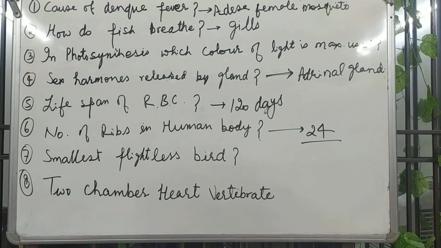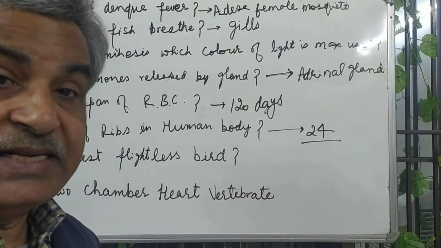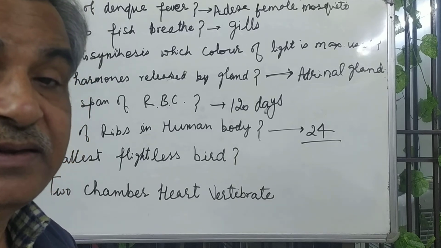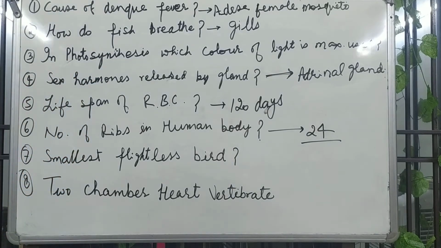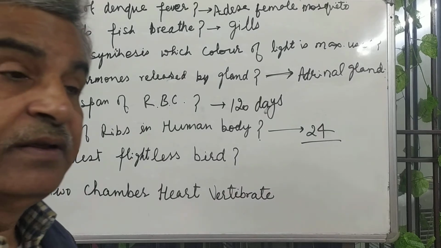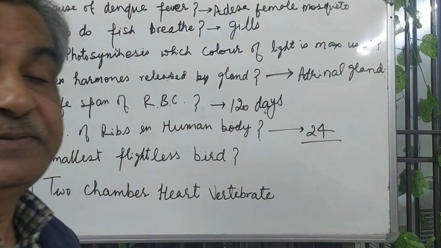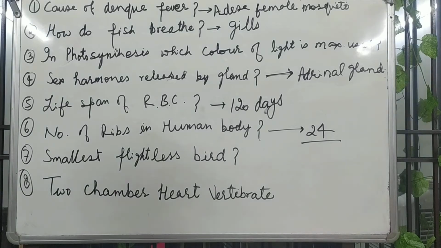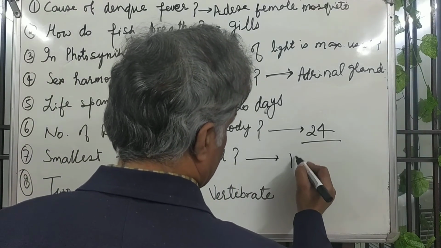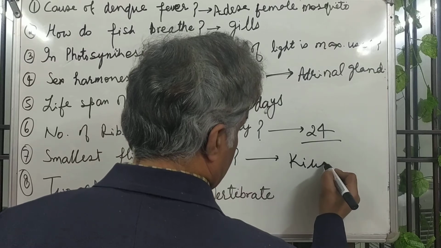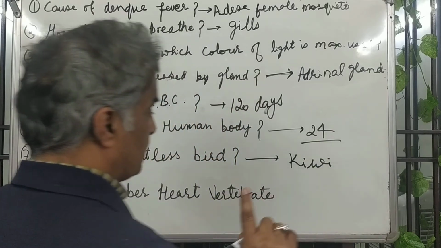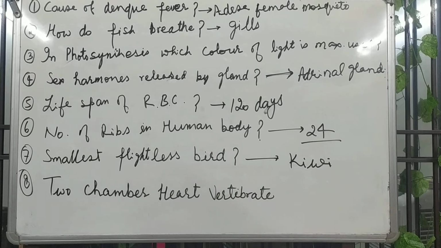A smallest flightless bird: a bird that is the smallest, and the second property is that it is flightless. It cannot fly. And it is found in the Antarctica. Its name is kiwi. It is a flightless bird, cannot fly, and it is the smallest also.